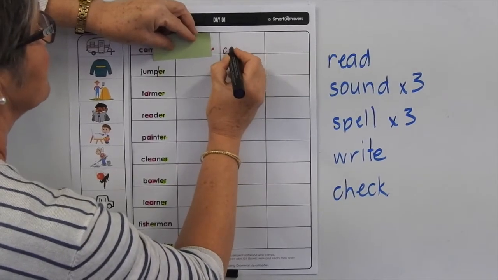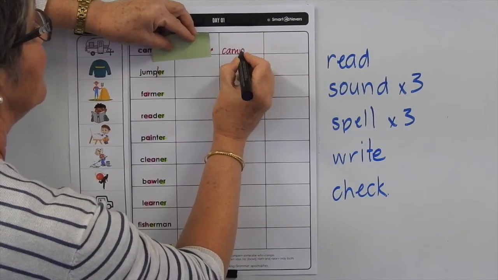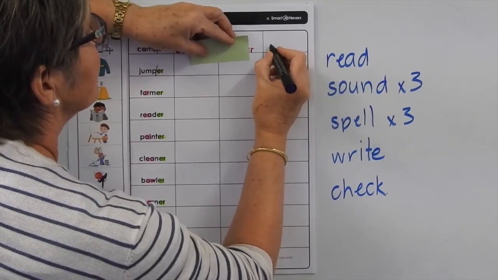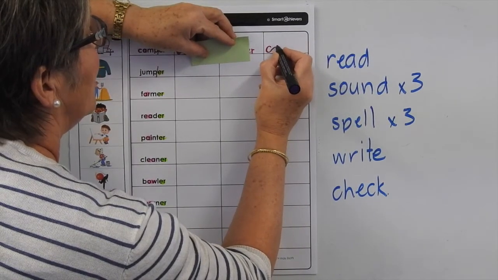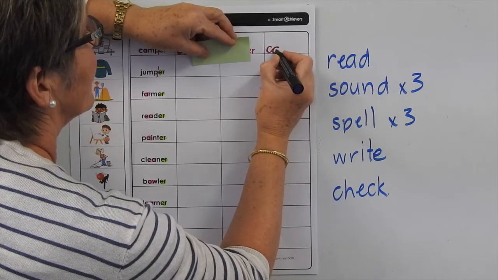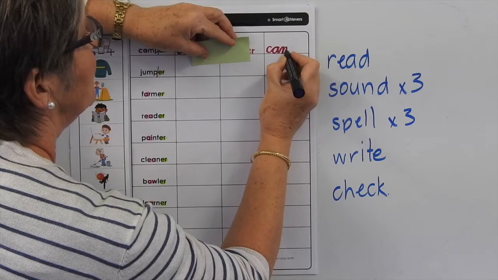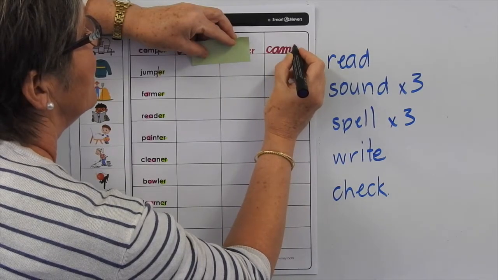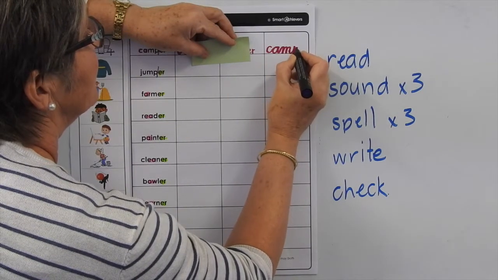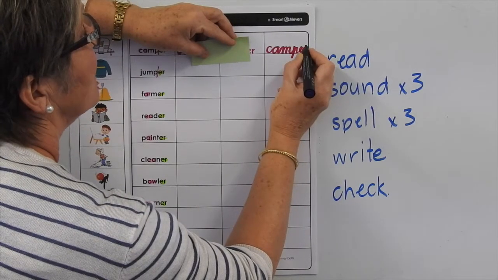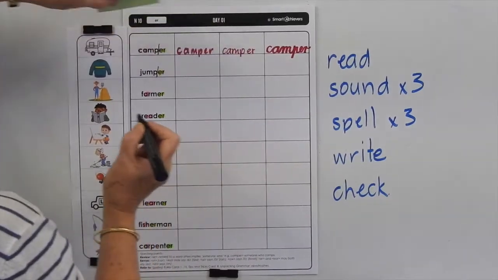So write the base word, and then add the ER. And the last one we're going to try doing in running writing. So we go C, over for the A like a wave crashing back around. Do the handle into the M, two hills for the M. P goes down, we do a hill, E, R, and smile off.